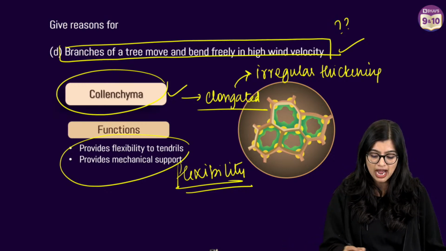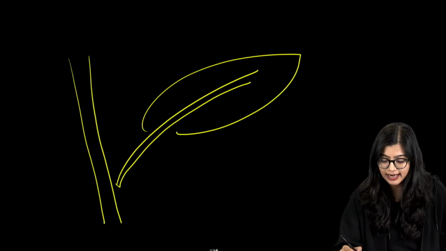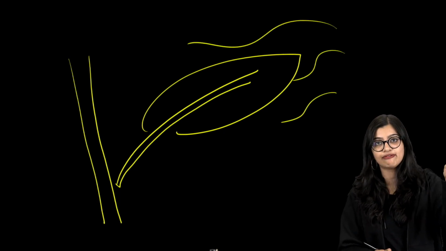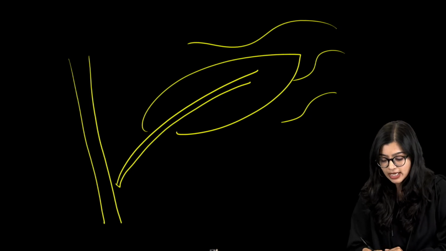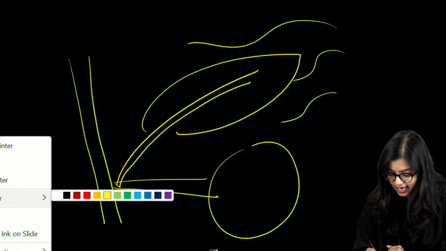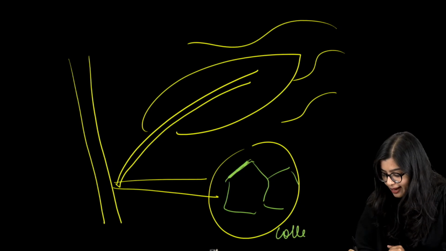Ma'am, explain this part once again. Absolutely. When you look at a leaf, we know that a leaf is connected to a stalk. Despite the winds, however it flows, the leaves will go back and forth, but they will never fall apart. That is because at this particular point we find a specialized kind of cells, which I will roughly draw, your collenchyma tissue.